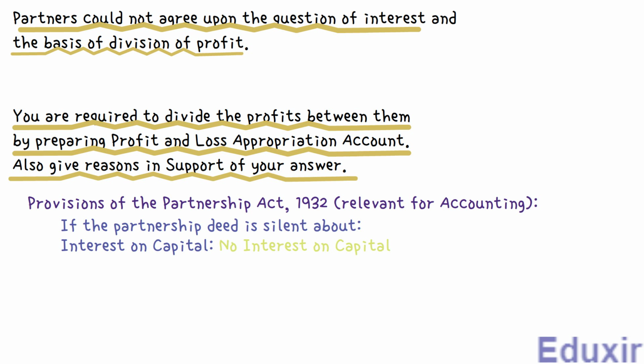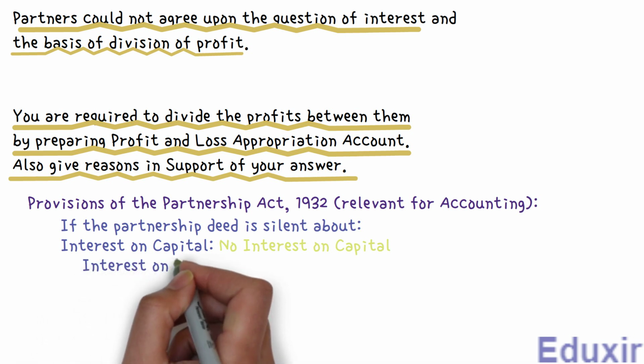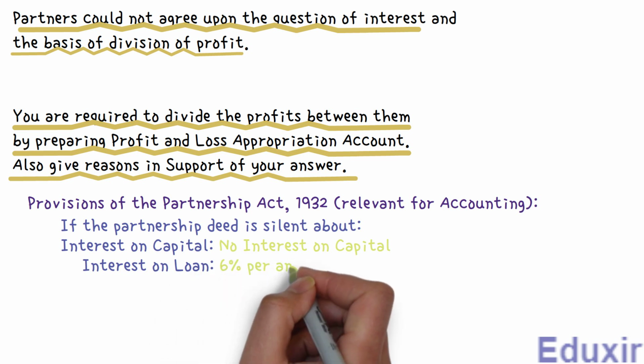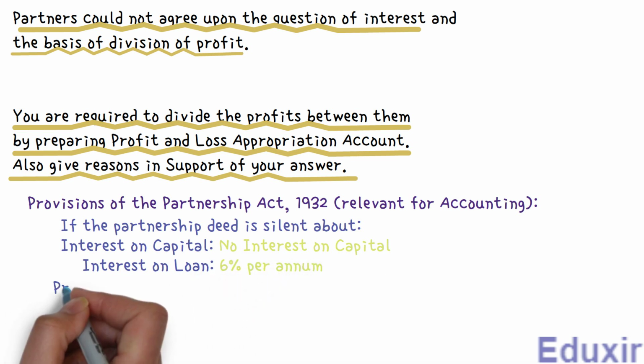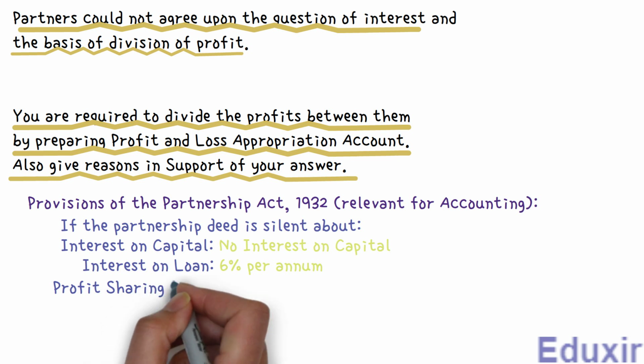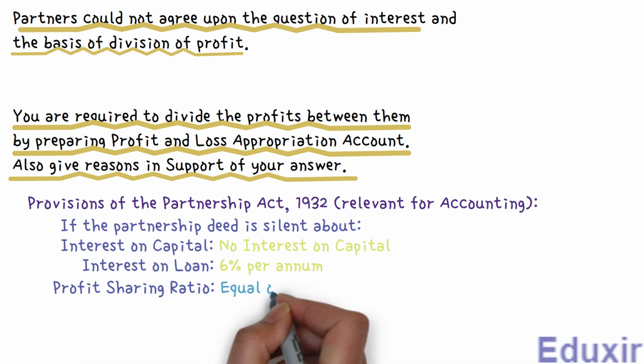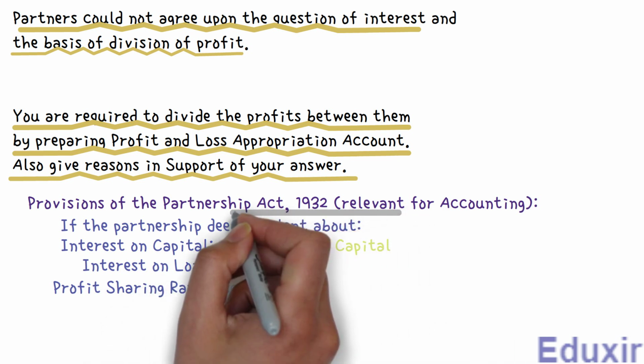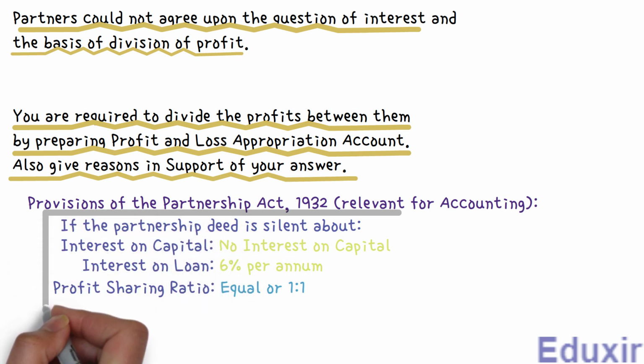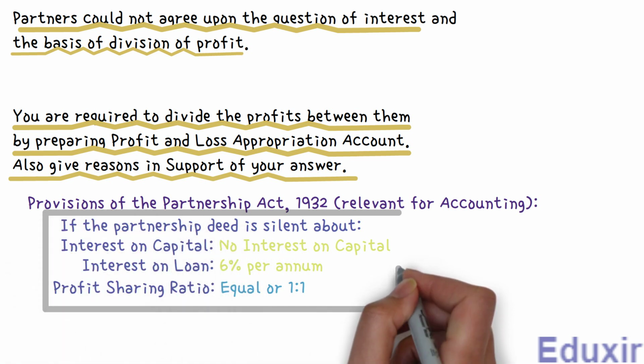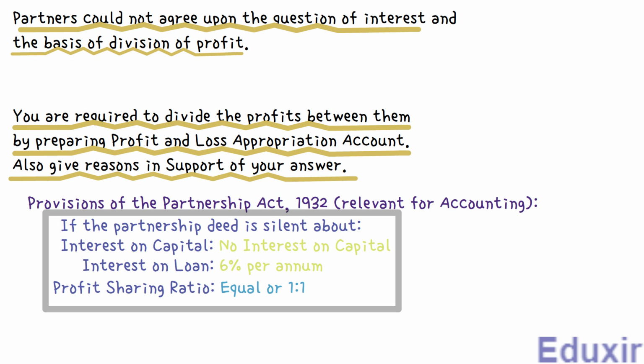In other words, there will not be any interest on the capital, and the interest on loan should be considered at the rate of 6% per annum. Also, the profit should be distributed among the partners in the equal ratio or in the ratio 1:1. These provisions will become the reasons for all the assumptions that we are going to make in the upcoming calculations. With this information at our disposal, let's now proceed with the analysis of the problem.